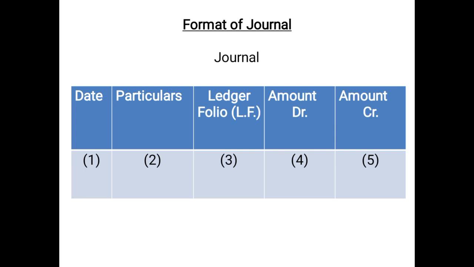So these are the 5 columns of the format of journal, and the serial order, the hierarchy, the sequence cannot be changed. The first column will be date, second column particulars, third column ledger folio, fourth column debit amount, and fifth column credit amount. In accounting, the short form for debit is Dr. and the short form for credit is Cr. So this is the format for journal.